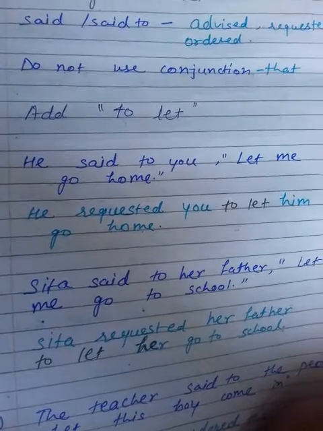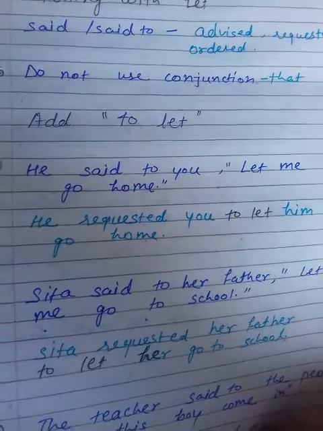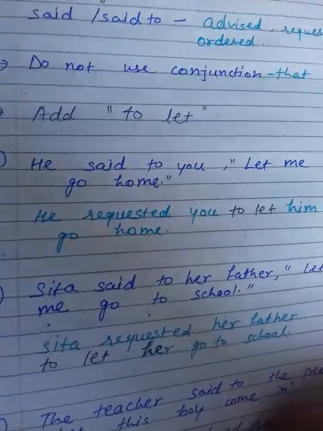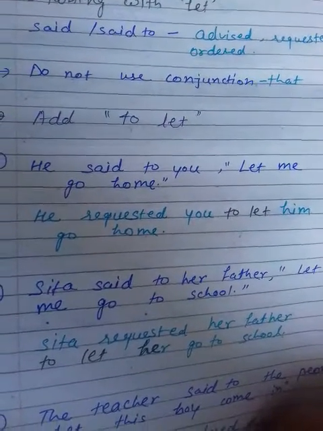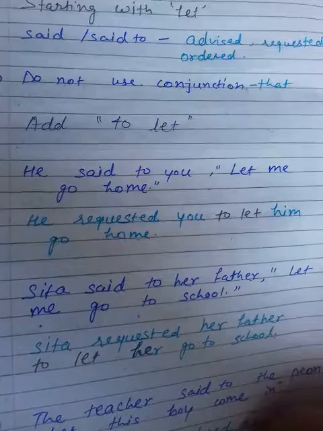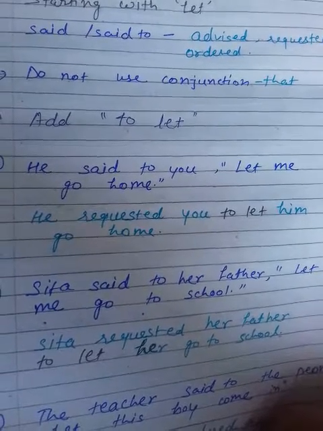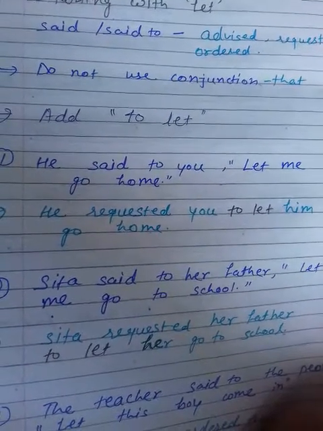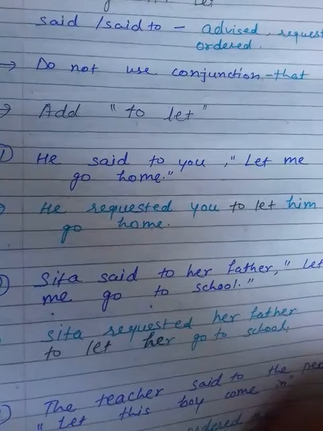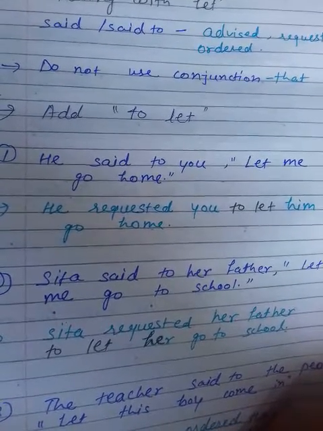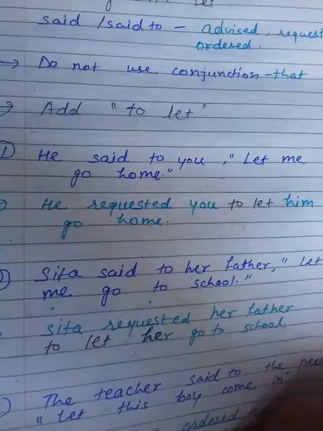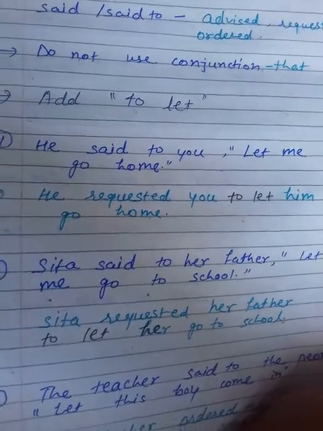In indirect speech we change the pronoun here. Me changes into him because the subject is he, which is third person. When we change into indirect speech: he, his, him.